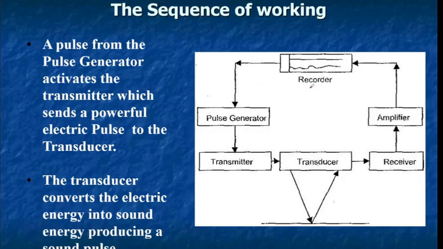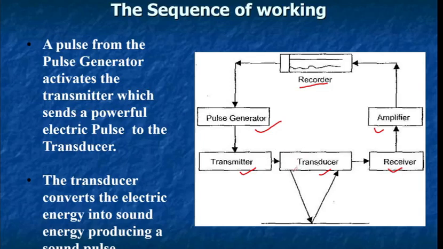Here we have the transmitter, the transducer, receiver, and the amplifier. A pulse from the pulse generator activates the transmitter, then the transmitter sends a very powerful electrical pulse to the transducer. Then the transducer converts that electrical energy into mechanical energy in the form of sound, producing a sound pulse.